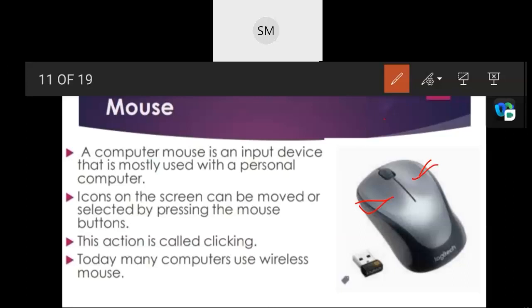There is also a scroll wheel in between the two. So by using that only you can select. By pressing the mouse button we click that one. So this action is called clicking. The primary function is to move the mouse pointer on the screen. The mouse pointer can be used for many actions on the computer.